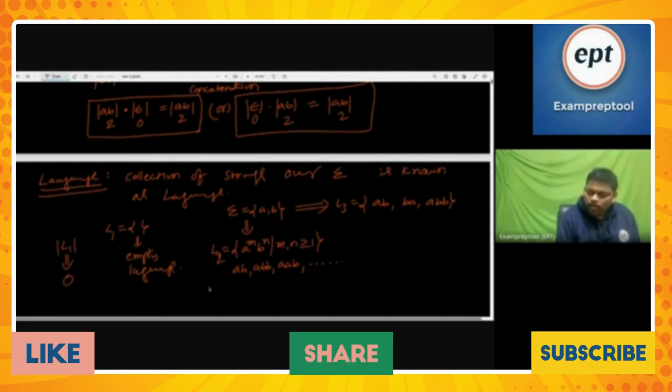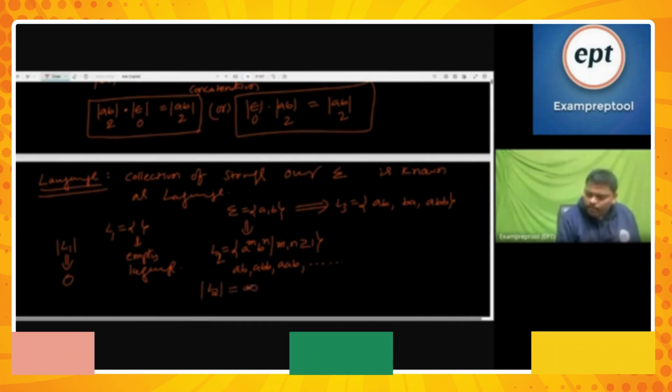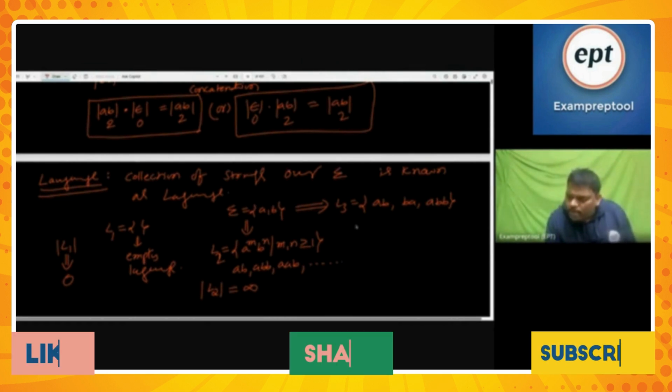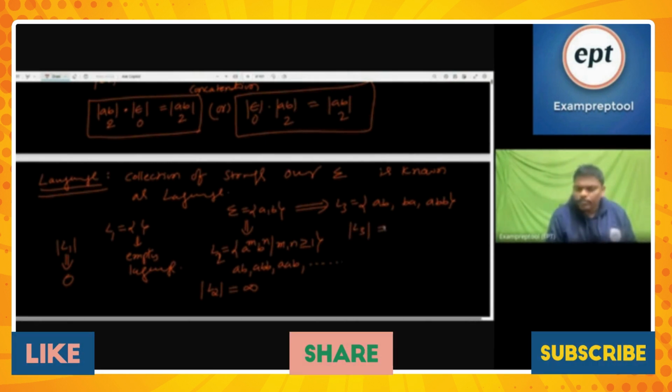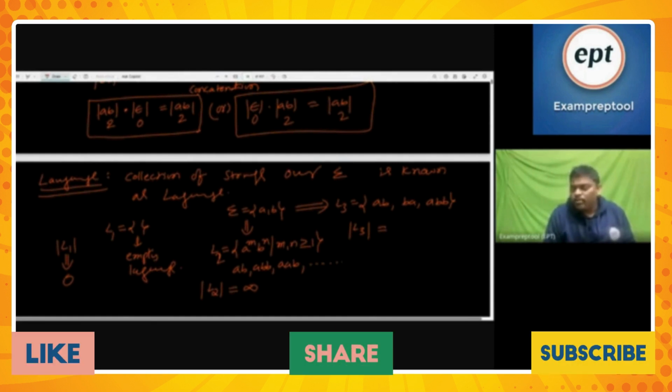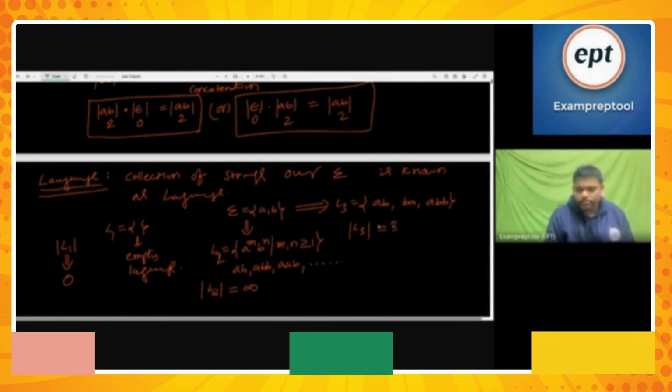What is the cardinality of L2? L2 contains how many members? Infinite. Cardinality means how many people this language contains. Infinite. What is the cardinality of L3? Cardinality means the number of people. How many people are there inside that language? 3 people. That's the reason it became finite.